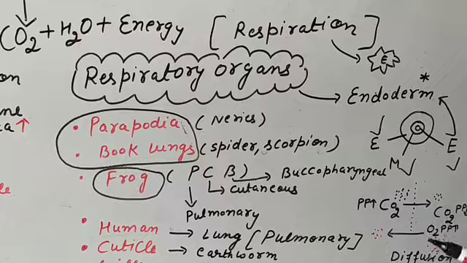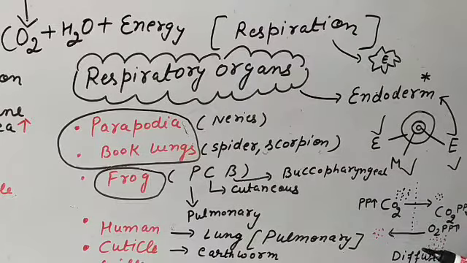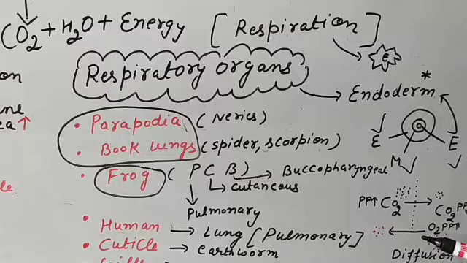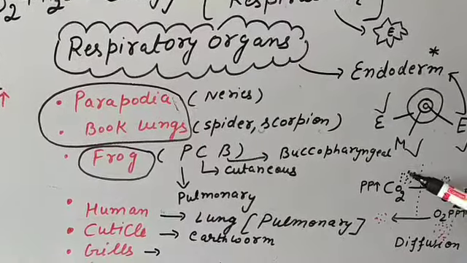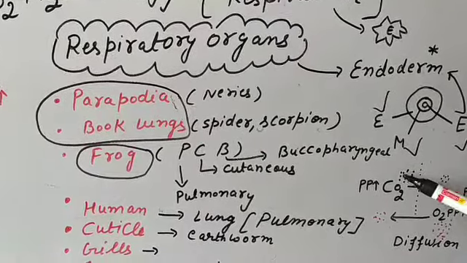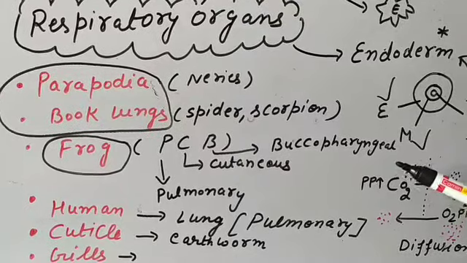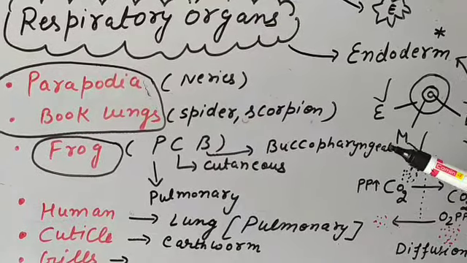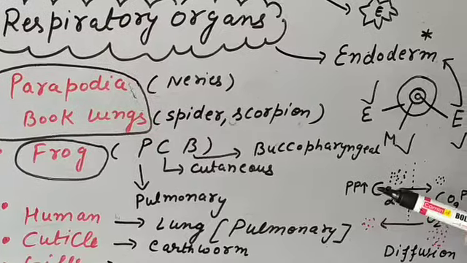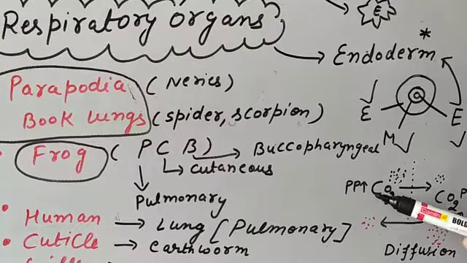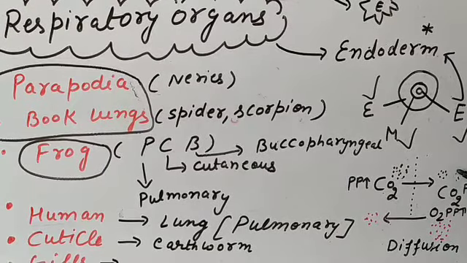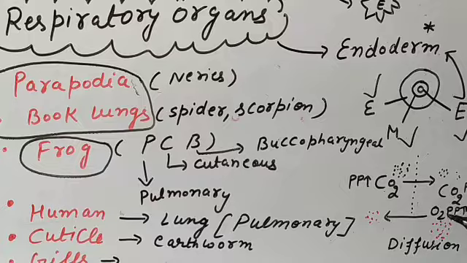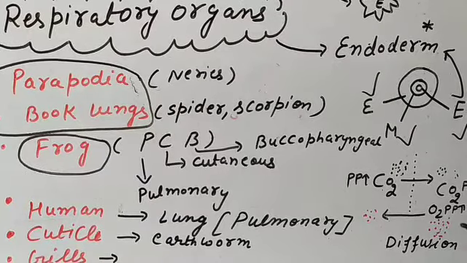Here we are taking an example. Suppose one membrane is there, the membrane of a cell or any membrane. Outside, the molecules of carbon dioxide are more, and inside the carbon dioxide molecules are less. So we can say here is the high partial pressure, or high concentration gradient. The carbon dioxide molecules move from high partial pressure to low partial pressure. But if we compare oxygen, inside the cell the oxygen molecules are more.